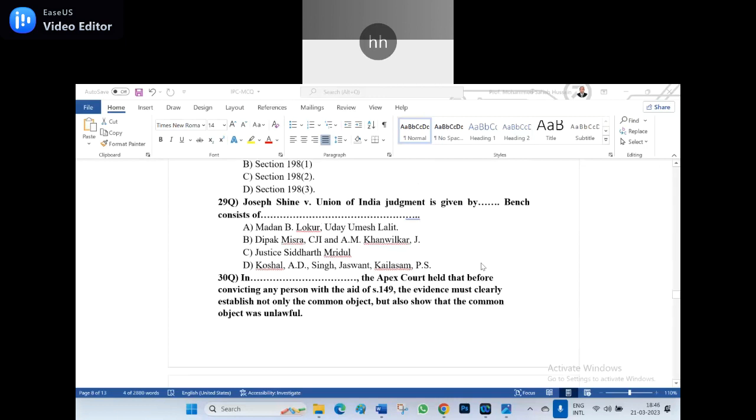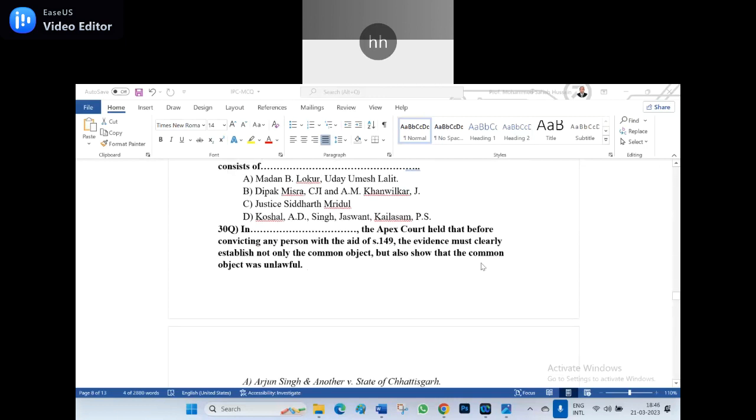Yes, be ready for the 30th question. Anyone can unmute and read the 30th question? In dash, the apex court held that before convicting any person with the aid of section 149, the evidence must clearly establish not only the common object but also show that the common object was unlawful.